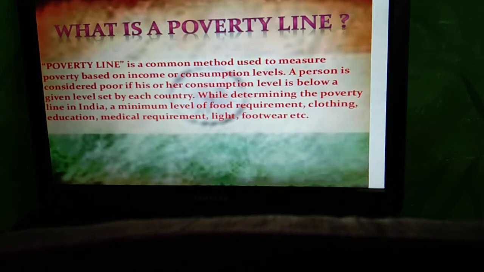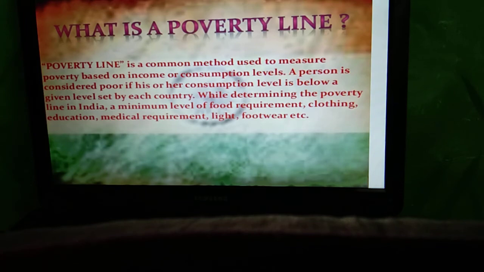So here comes the meaning of poverty line. Poverty line is a method, or it refers to a process which helps to measure poverty, that is basically based on the income or consumption level. So if we want to calculate the poverty of people in a country, first of all we need to know about the income or consumption level of the people.